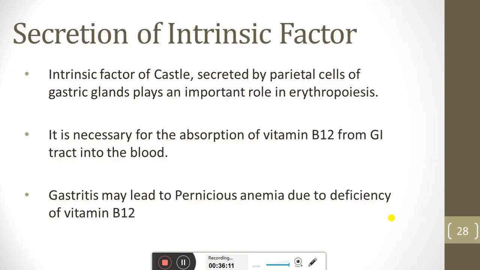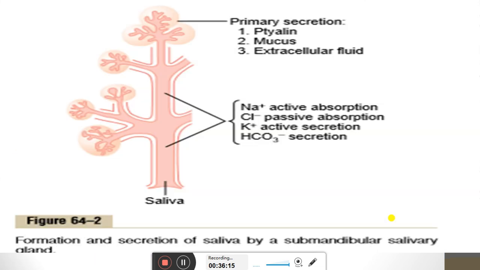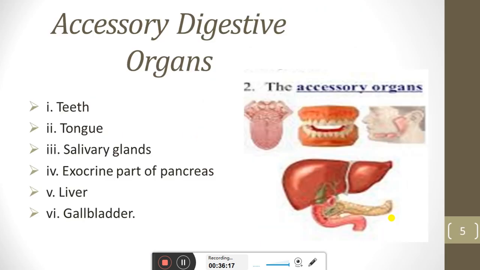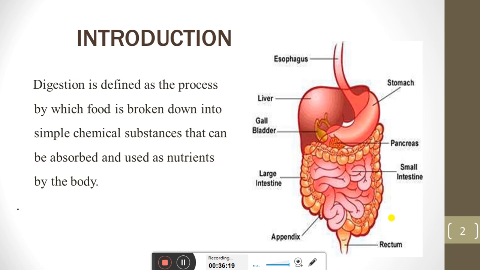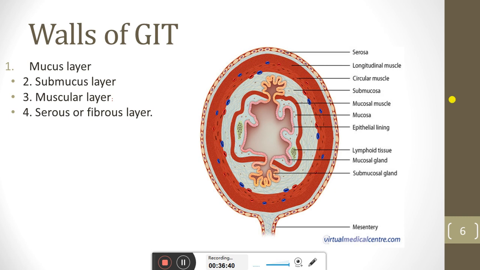But if we go back, what slides did we discuss here? We see the function of the digestive system: mouth, pharynx, esophagus, stomach, and with that we also discussed the digestive organs, which are pancreas, liver, gallbladder. Now we will discuss this.